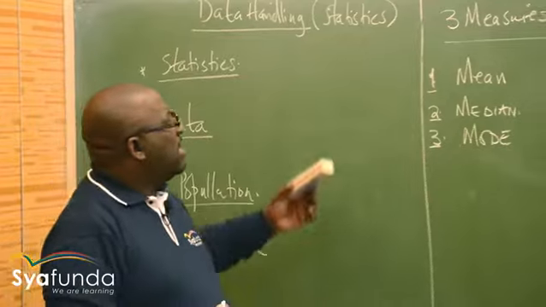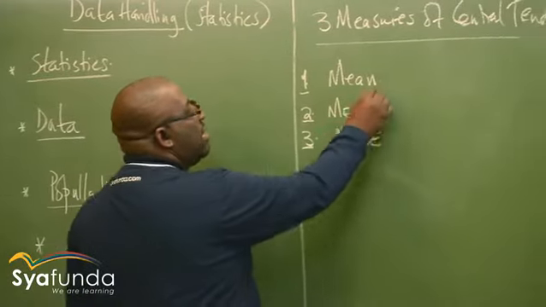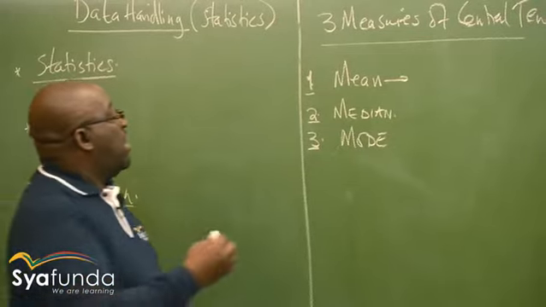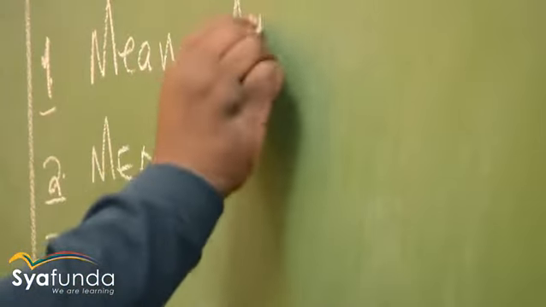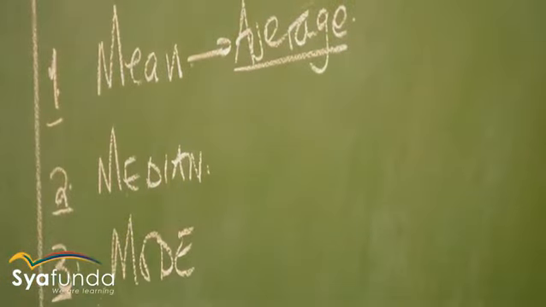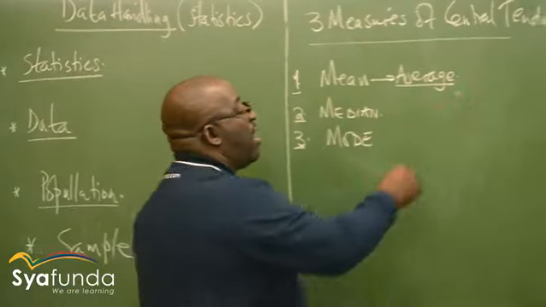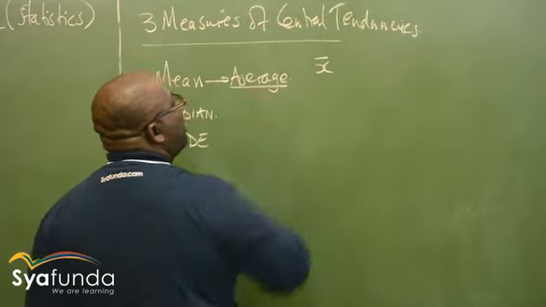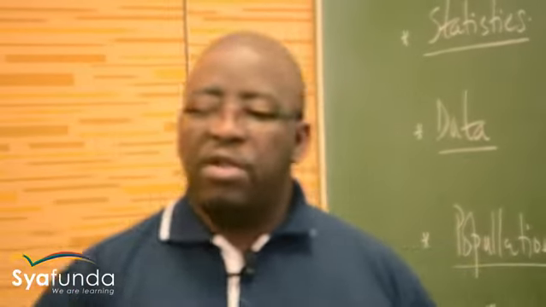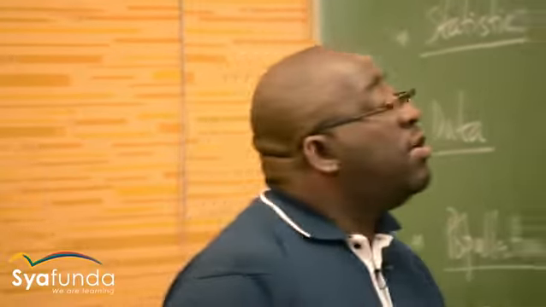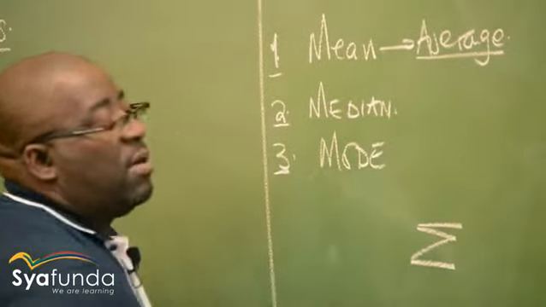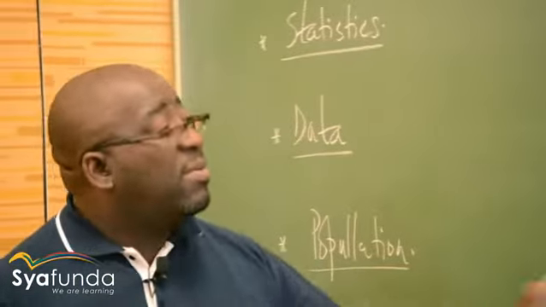We organize our data. The mean, what is the mean? The mean is nothing else but the average. The average, I call it the average. There is a formula that we use for the mean. It is called X bar. This is the formula for the X bar. Remember, while you were doing your number patterns, we use this term, this symbol, which is called the sigma notation. This simply means the sum.